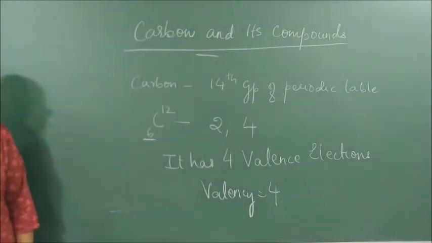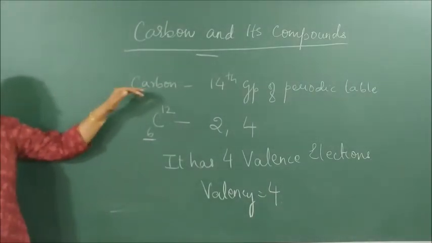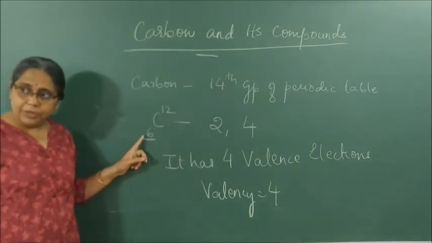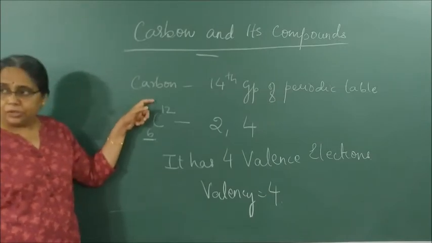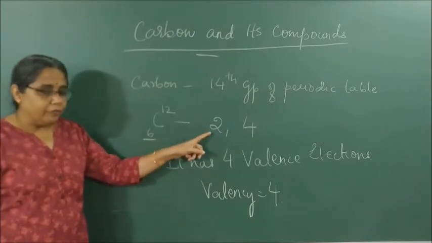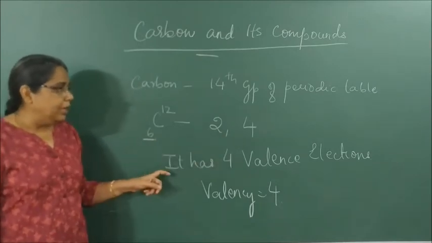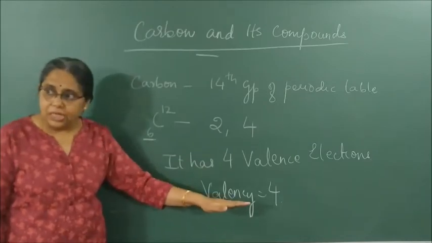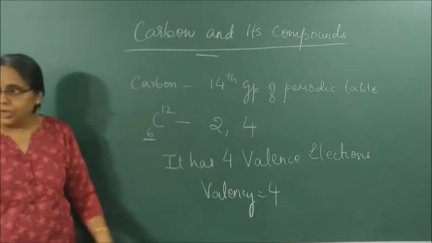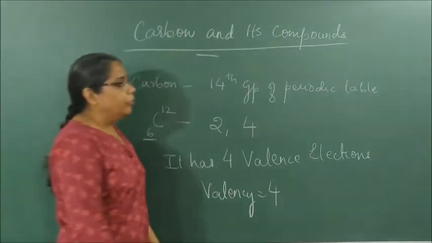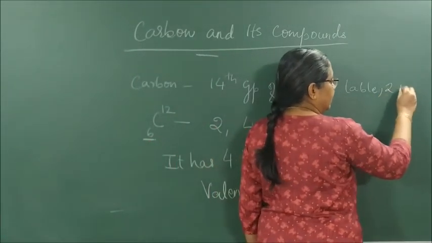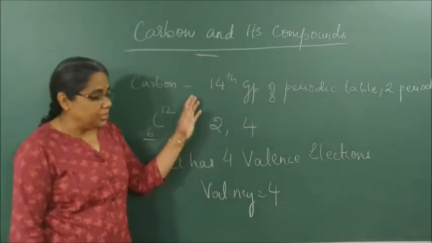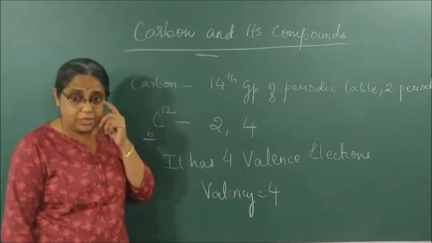This is the basis of carbon. Carbon is a non-metal. Carbon is present in the 14th group of the periodic table. The atomic number of carbon is 6. The atomic mass of carbon is 12. Its configuration is 2, 4. It has how many? 4 valence electrons and its valency is 4. It is present in which period? 14th group of the periodic table, in the second period, as we have studied in the periodic table before. So please write this part and then we will proceed.